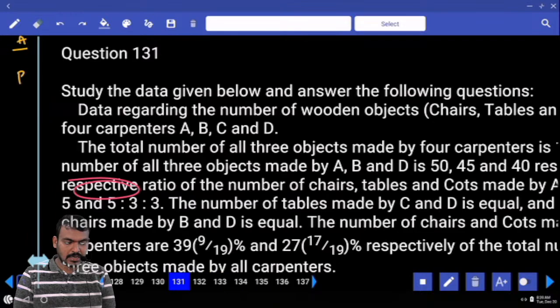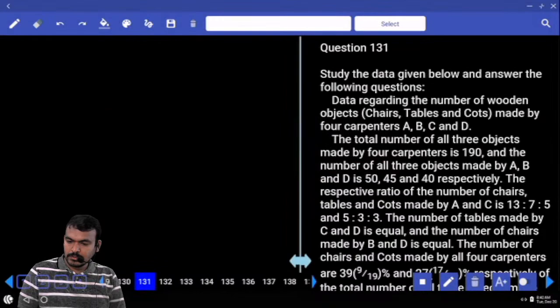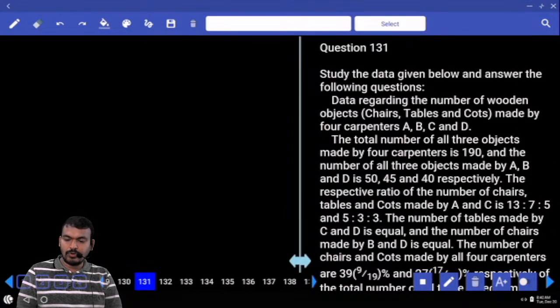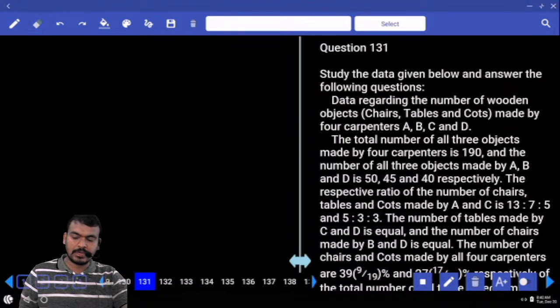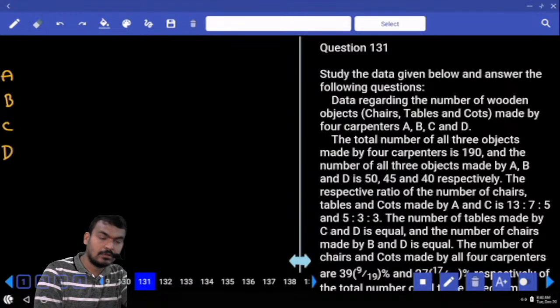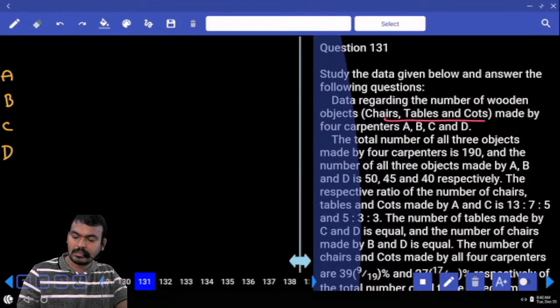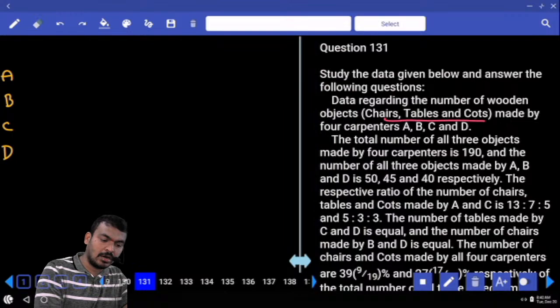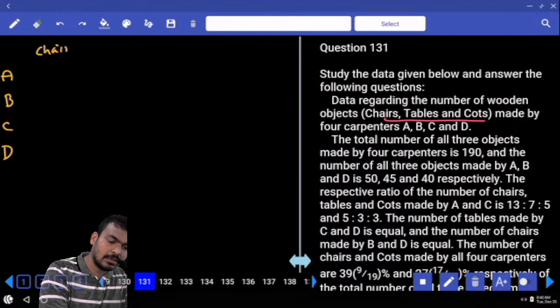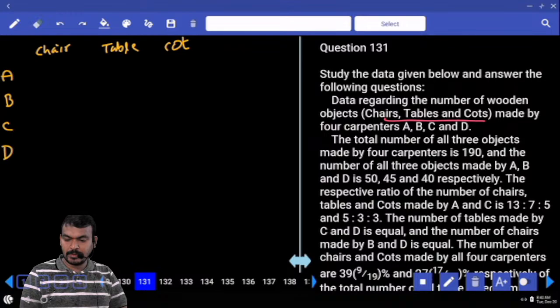Next question, number 131. Caselet. Data regarding the number of wooden objects, chairs, tables, carts, made by 4 carpenters A, B, C, D. What is the number of carpenters? 4, or not? Those are A, B, C, D. And here how many wooden objects are there? Chairs, tables and carts. First one chairs, second one tables, next one carts. 3 objects, 4 persons, or not?